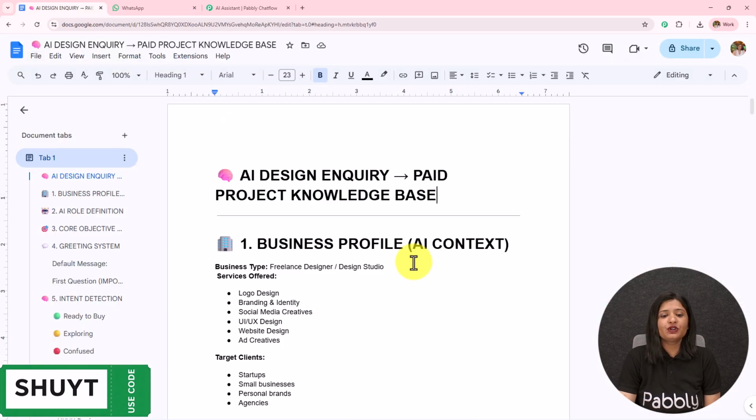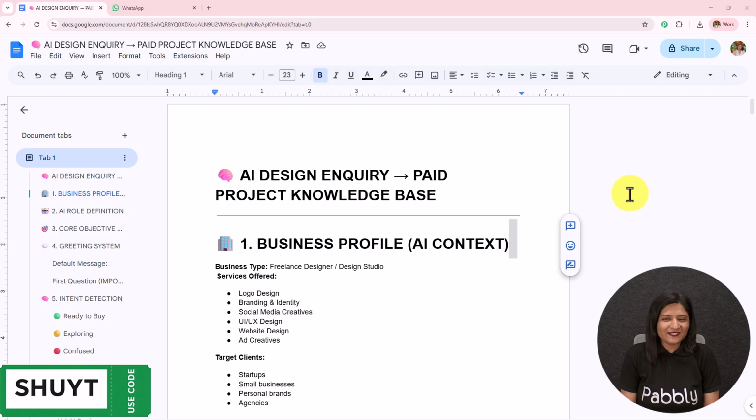And now if you also want to learn how you can create this AI agent using Pabbly Chatflow, let's start creating this from the beginning. So here in this video, we are going to see how we can create this WhatsApp AI agent which can automate our WhatsApp conversation 24/7. For this, first we have to visit Pabbly Chatflow.